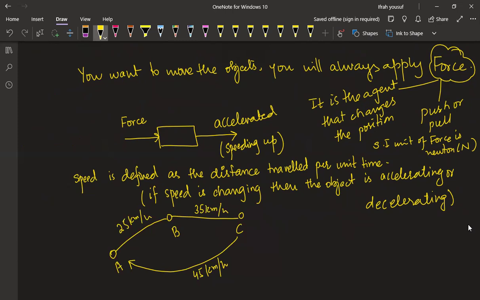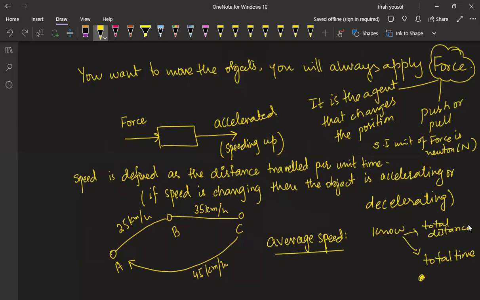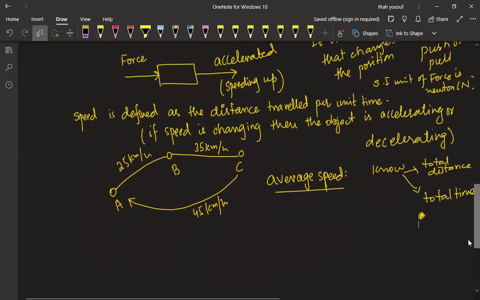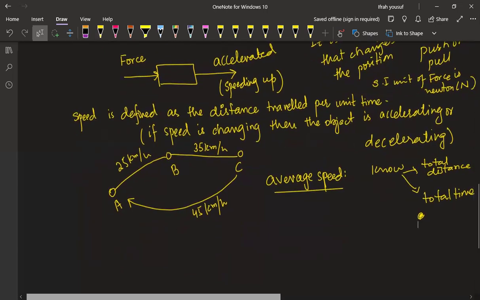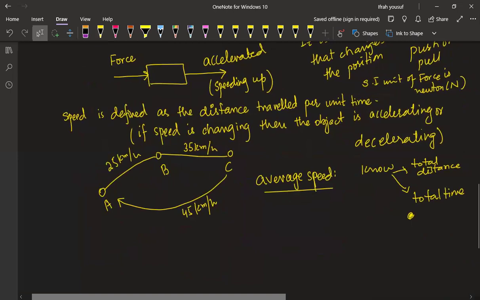So we are going to be introduced to the average speed. We should get the average speed concept. What is average speed? If we know the total distance and the total time taken by the body, that's how we can find the average speed. If we say that an object is moving with uniform speed, it could be an average speed as well, right?